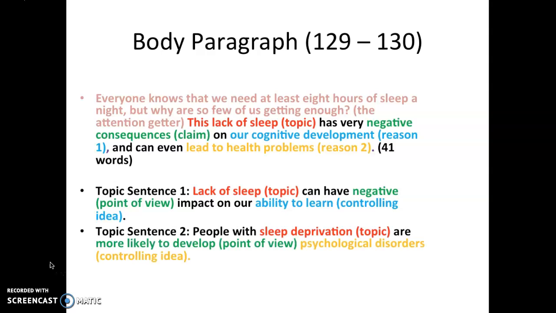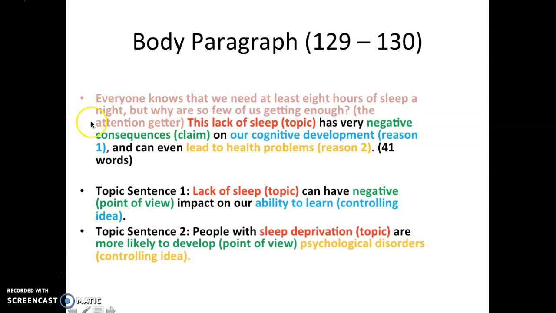What we did on week 9, we looked at the structure of a body paragraph, intro plus topic sentence. I'm going to give you an example. You can pause this video to have a look and read it. This is an example of what I want you to do for text number 3, worth 10%. It's the homework, and it's evaluated. I'll explain what the homework is in another YouTube clip, but it's an example.